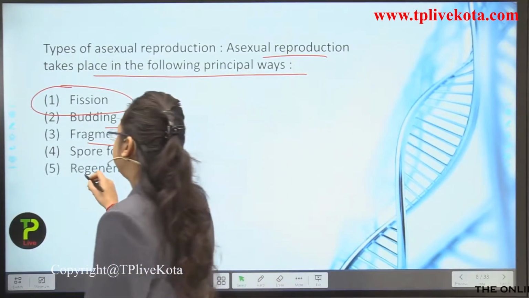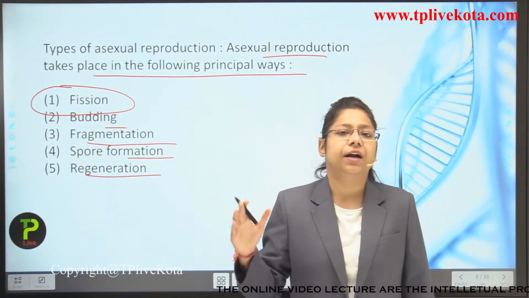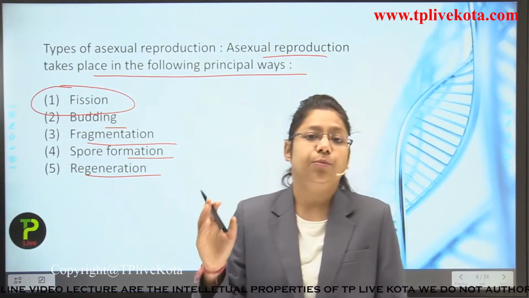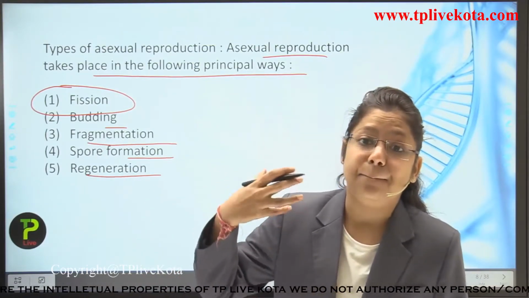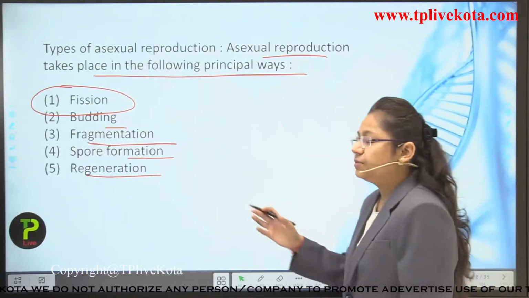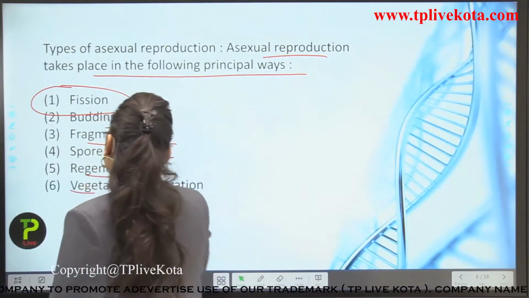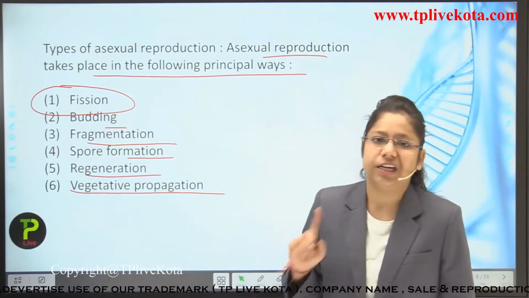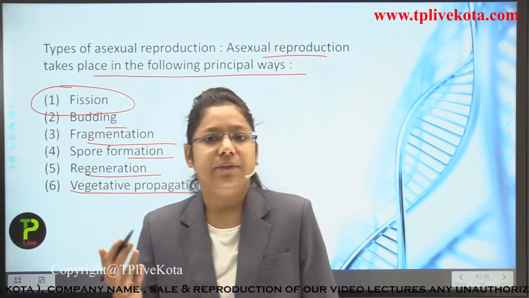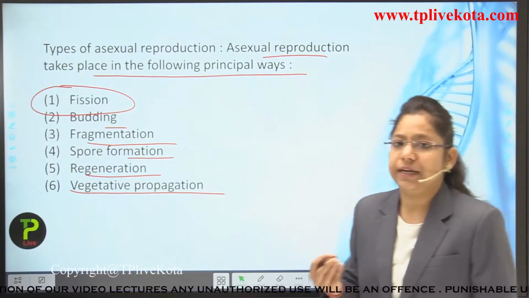Next, regeneration. If we cut the body part of a flatworm and put it into favorable conditions, the body part will give rise to a complete body. This also occurs in starfish. Next is vegetative propagation. It occurs in plants like the tubers of potato, and even in ginger, the underground stem getting rooted.